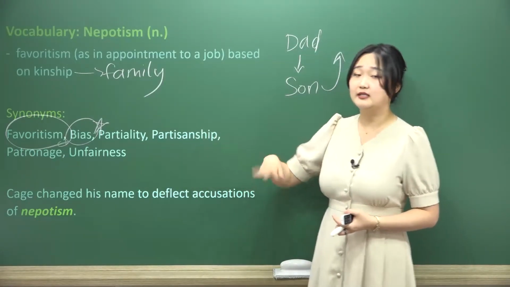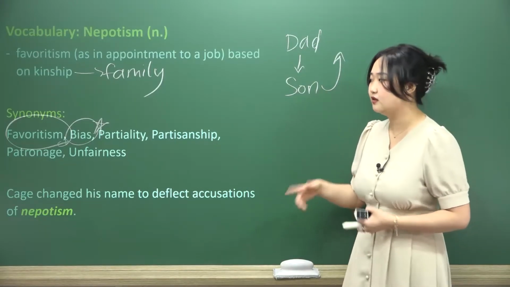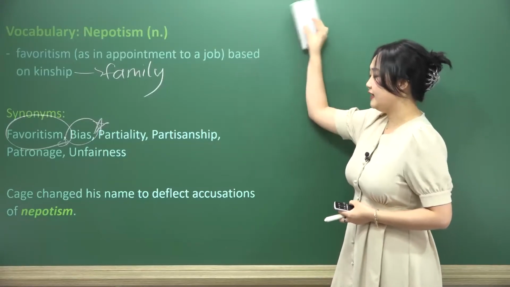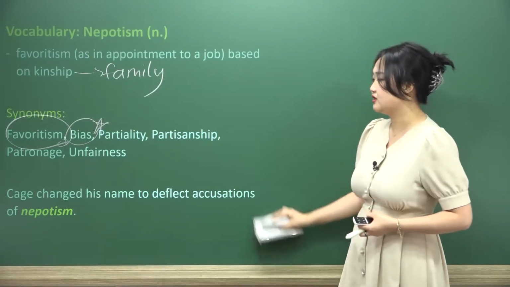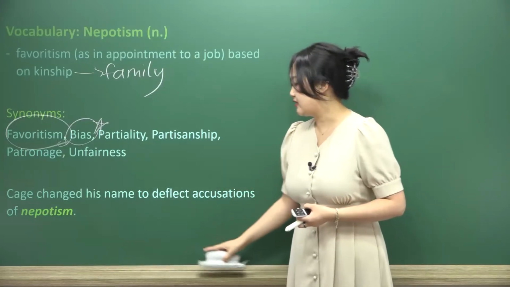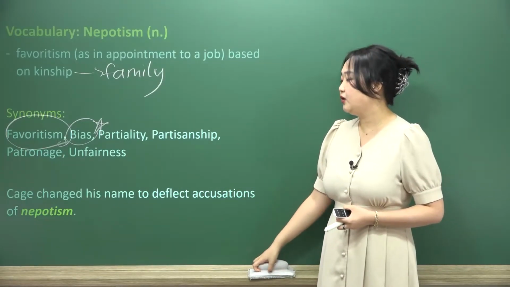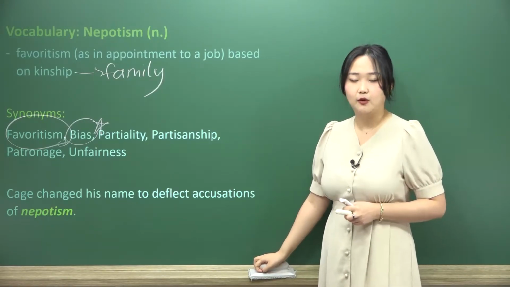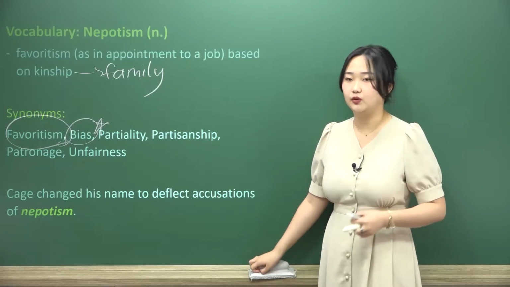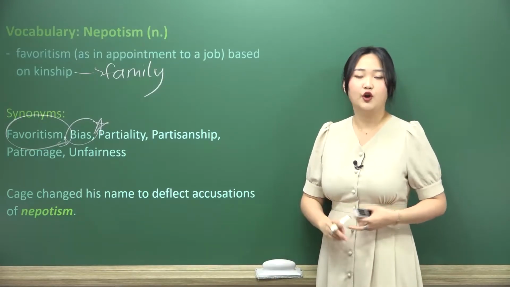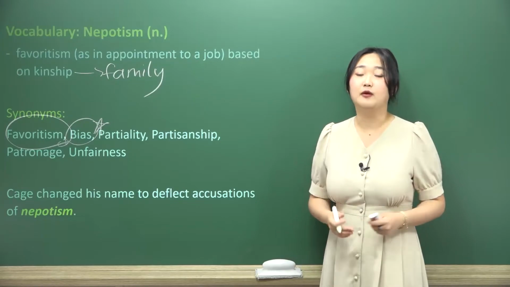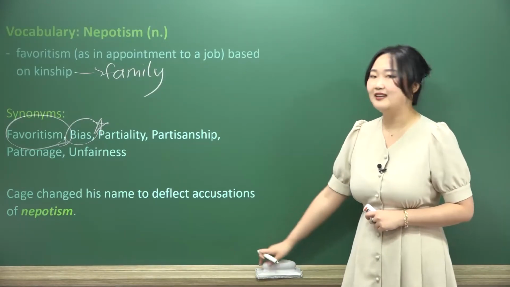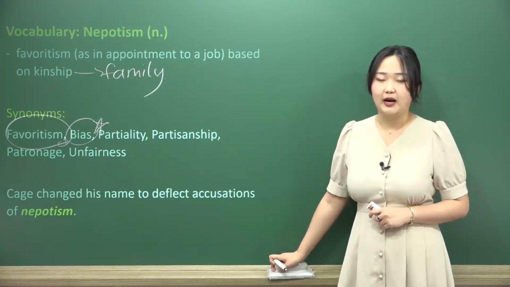And the word bias tends to come up more often in academic writing than you might think. So please make sure we use that too. Cage changed his name to deflect accusations of nepotism. And so there's this person named Cage, and he wanted to change his name to get rid of these rumors about nepotism. Most likely he has a family member, a mother or a father, grandfather, grandmother, who gave them a lot of money or perhaps gave them a position or a job. Most likely a job, usually used as a job. And they did not want to be accused of being favored by their family member.